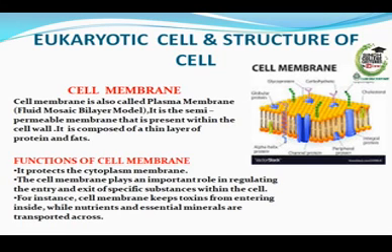Functions of cell membrane. It protects the cytoplasm. The cell membrane plays an important role in regulating the entry and exit of specific substances within the cell. For instance, the cell membrane keeps toxins from entering inside, while nutrients and essential minerals are transported.